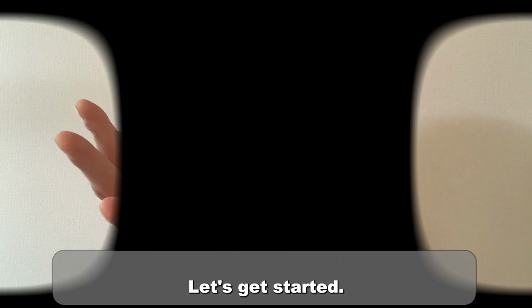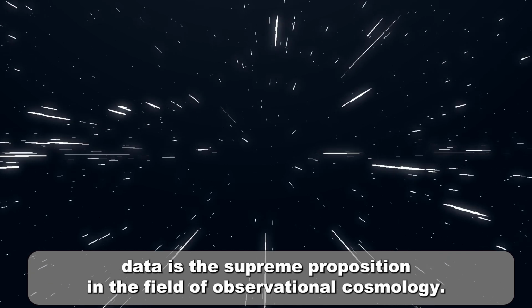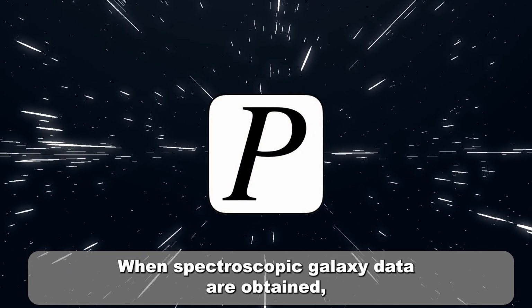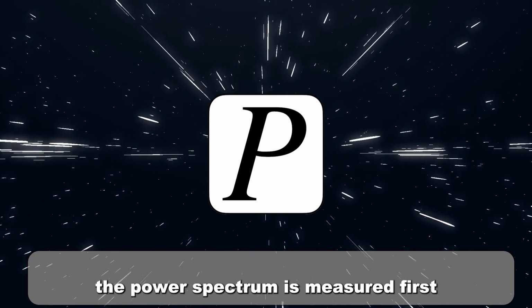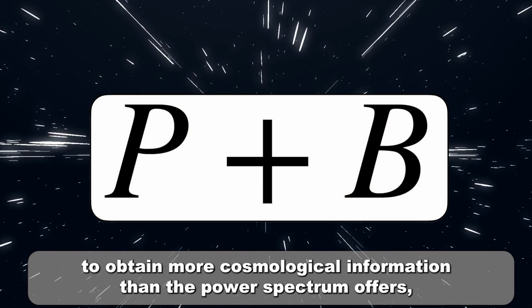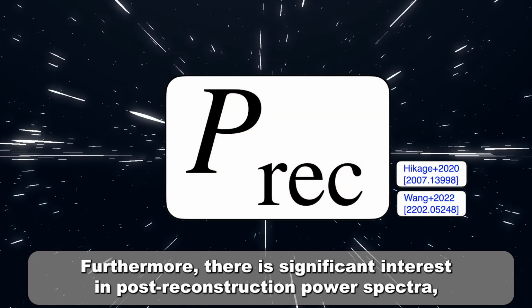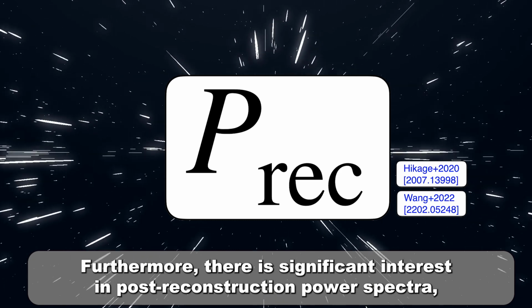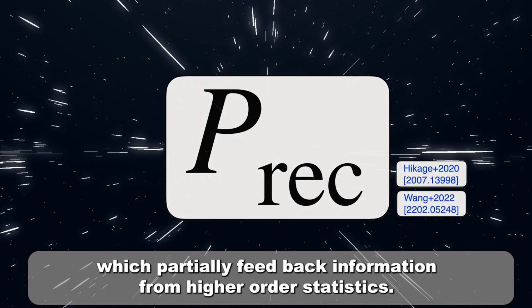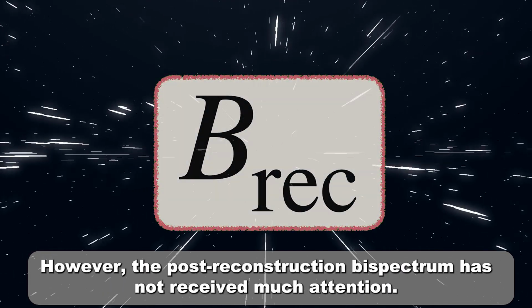Let's get started. Extracting as much information as possible from observed data is the supreme proposition in the field of observational cosmology. When spectroscopic galaxy data are obtained, the power spectrum is measured first. To obtain more cosmological information than the power spectrum offers, research on the bispectrum has been actively conducted. Furthermore, there is significant interest in post-reconstruction power spectra, which partially feed back information from higher-order statistics. However, the post-reconstruction bispectrum has not received much attention.